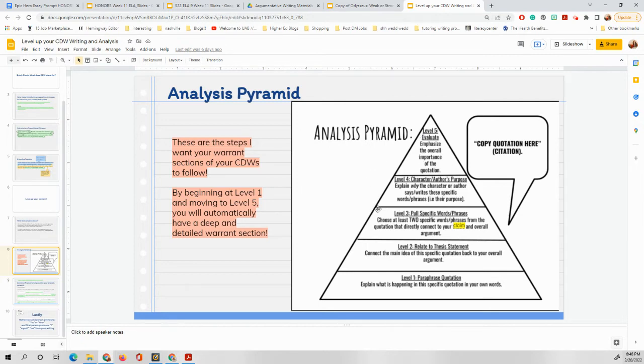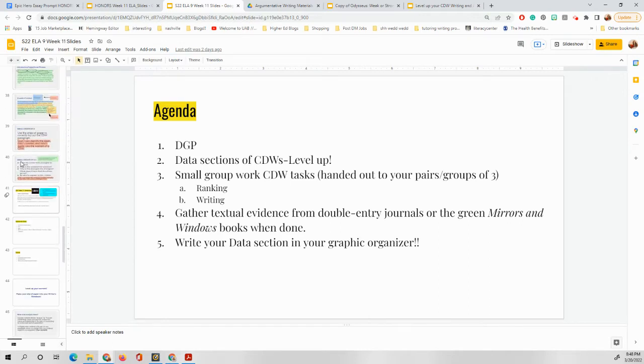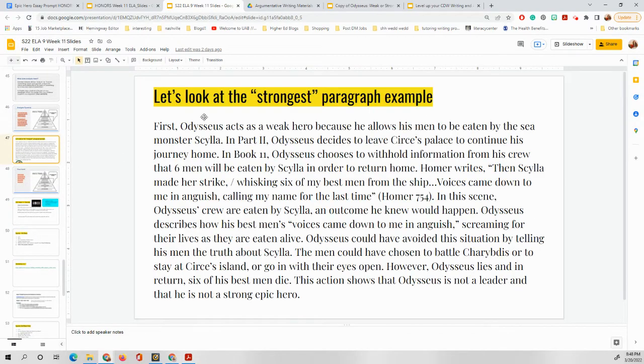Y'all, I see a lot of people wanting to skip level 3, but let's see why we shouldn't do this. Okay, so I'm going to pull up some more slides to show us our example. So here we are. This was the strongest paragraph example from our assignment that we did last week on data. Okay, pause the video here and see if you can identify which part is the warrant section, if we can remember. Okay, unpause. So we're back.